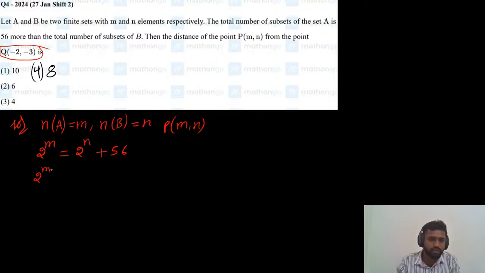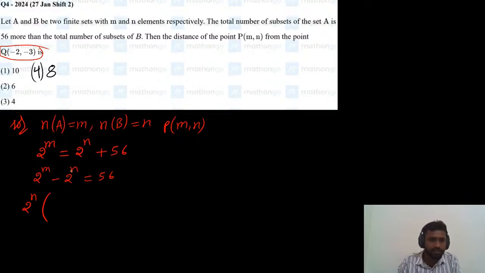Just move 2 power n to the left side. So 2 power m minus 2 power n equals 56. Now take any one of 2 power m or 2 power n common here. I am taking 2 power n common, I am taking 2 power n outside.